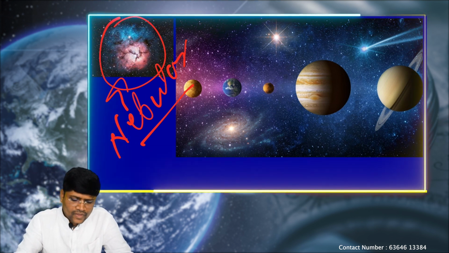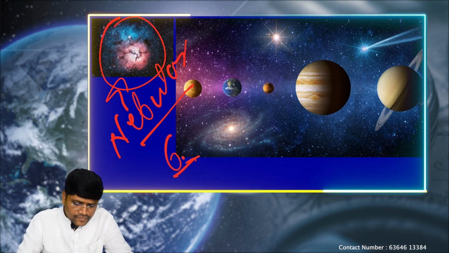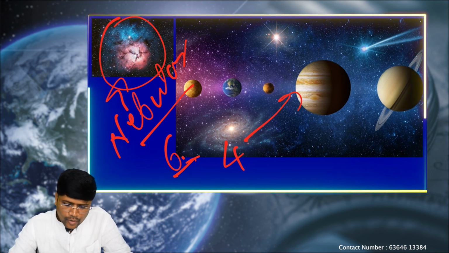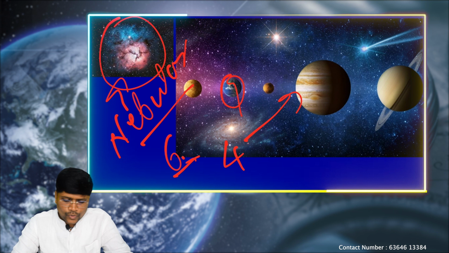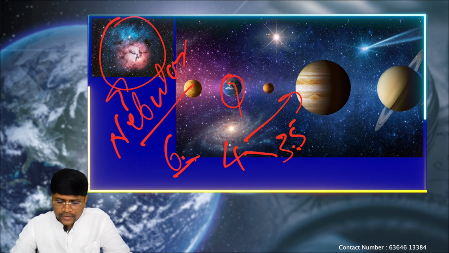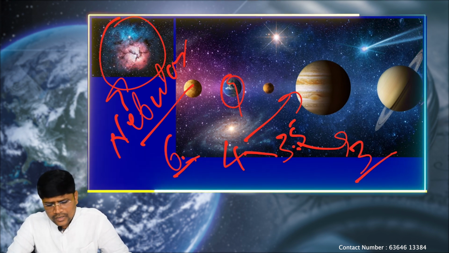From the nebula, stars were formed around 6 billion years ago. After the star formation, around 4 billion years ago planets were formed, and our Earth was one of them. On the Earth, 3.5 billion years ago oceans were formed, and within the oceans, around 3 billion years ago life started.